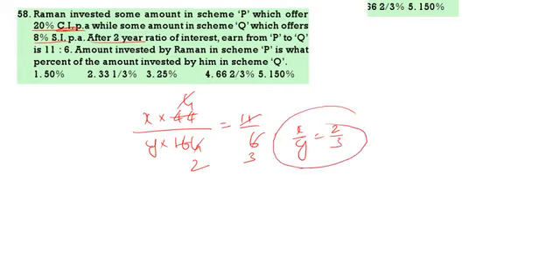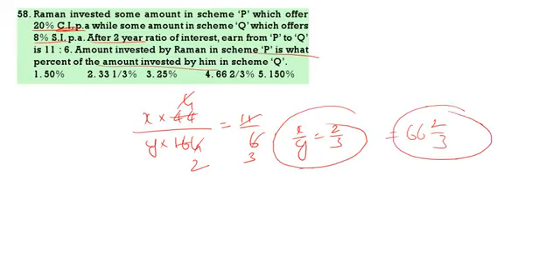Now P is what percent of Q? 2 by 3 is always equal to 66 2 by 3. 2 by 3 means 66 2 by 3.